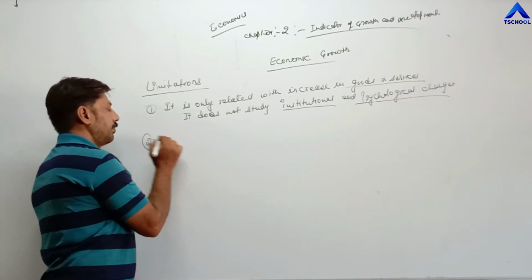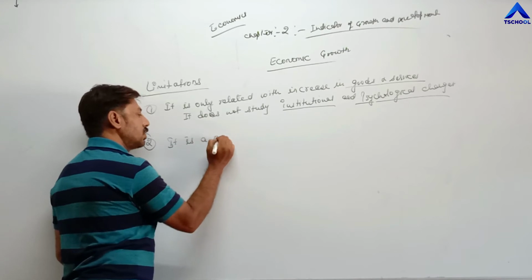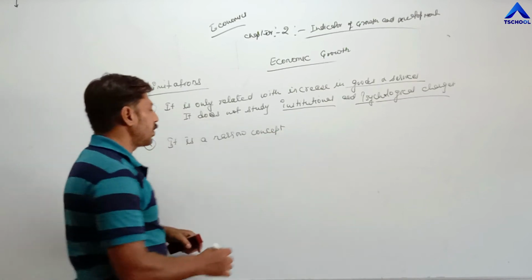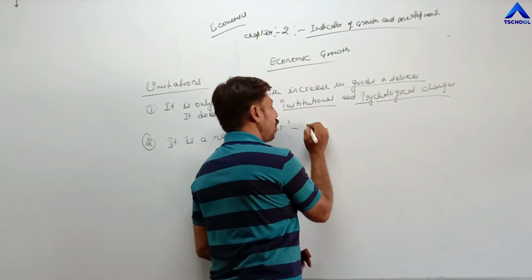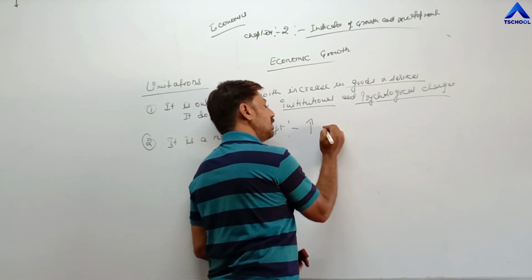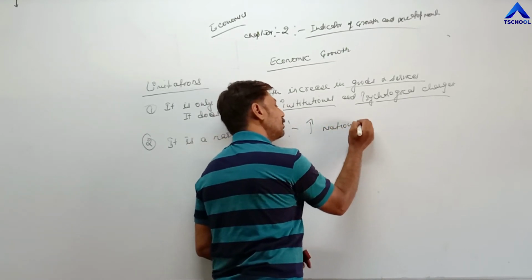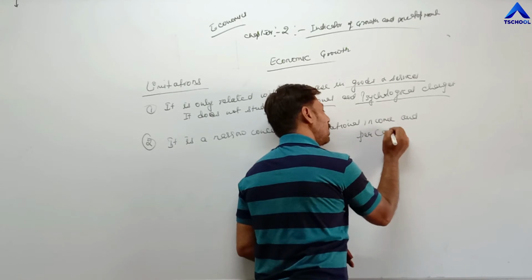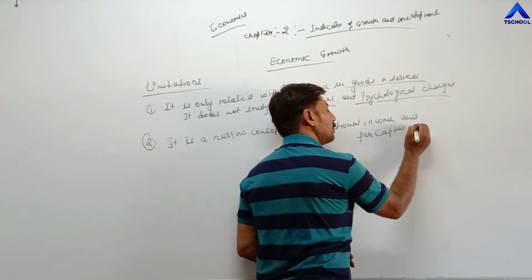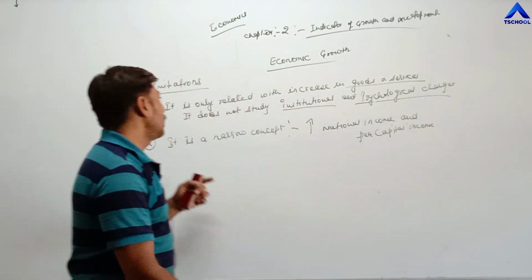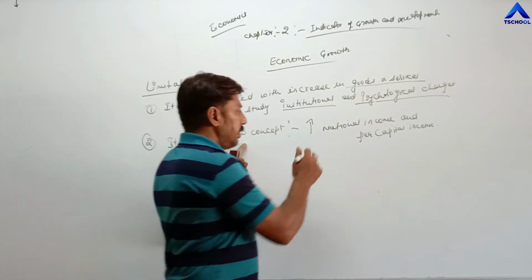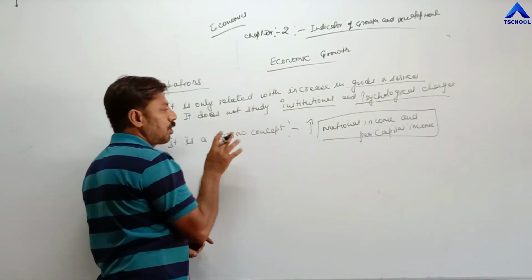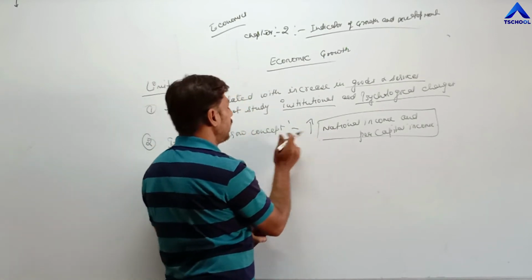Second point, it is a narrow concept. Why is it a narrow concept? Because economic growth only studies the rise in national income and per capita income. Or we can say that economic growth studies only national income and per capita income, means quantitative changes. So economic growth studies only quantitative changes, not qualitative changes. That's why it is a narrower concept.